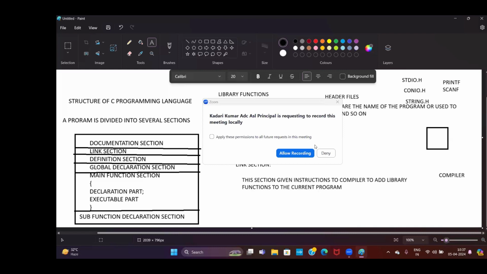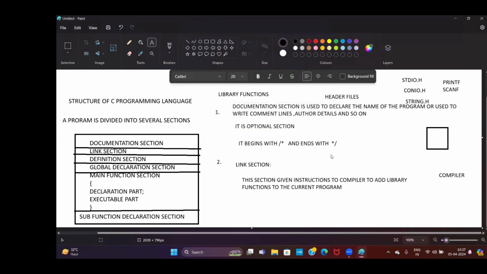How can you give instructions to the compiler? You can give instructions to the compiler with the help of this syntax. What is this syntax? Hash include. So what it means is that we are giving instructions to the compiler to include what you want to include, the header file. So what are the header files? stdio.h.